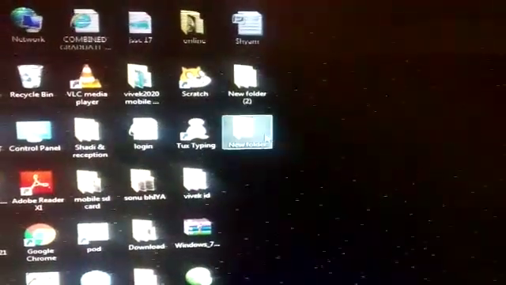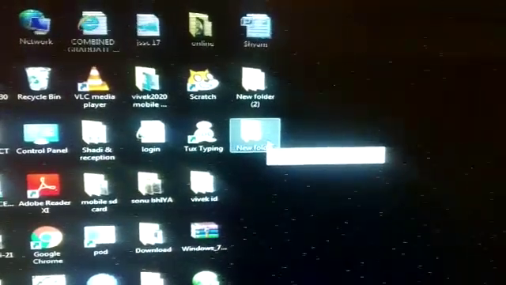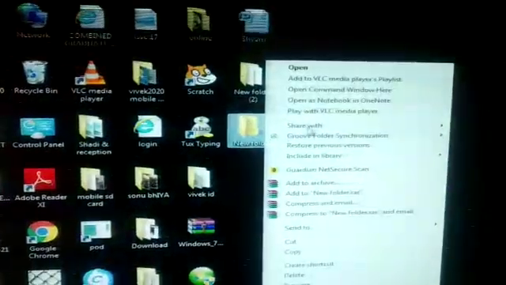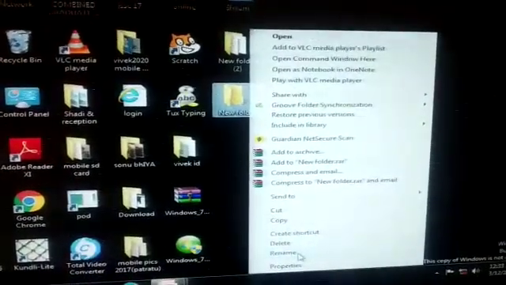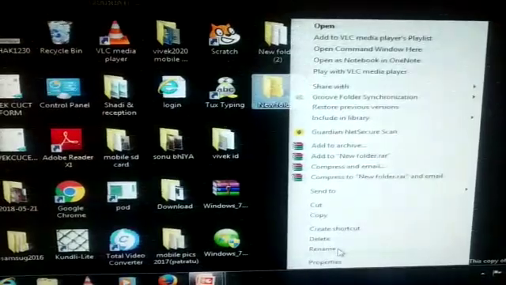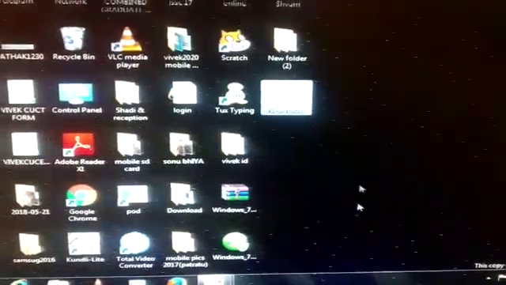Then first you have to right click. I am going to rename it. Here one option is there. You can see here Rename. You have to click on Rename with a left click.